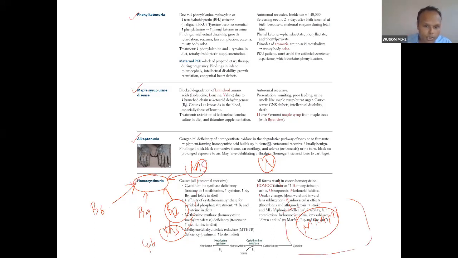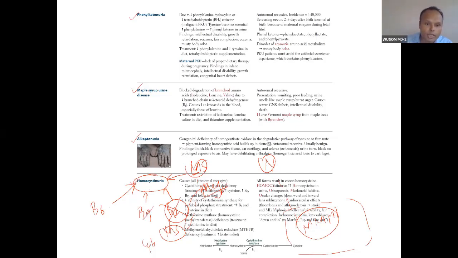We know methionine synthase is also there because methionine is sulfur containing, and homocysteine is also sulfur containing. This is how you can remember. Methionine synthase is associated with homocystinuria, and with methionine synthase, what is related? Megaloblastic anemia. So if homocystinuria is because of vitamin B12, there will be homocystinuria plus megaloblastic anemia.